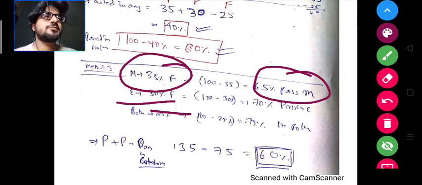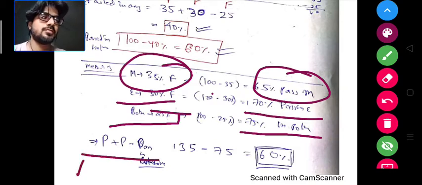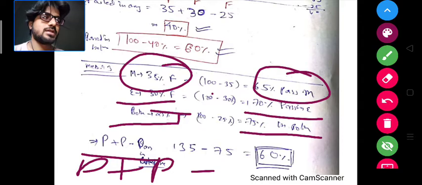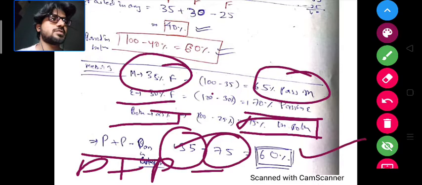If 30% failed in English, then 100 minus 30 means 70% passed in English, and if 25% failed in both, then 75% passed in both. Then you use the similar formula, pass plus pass minus common. That is 135 minus 75, that is 60% passed in both.